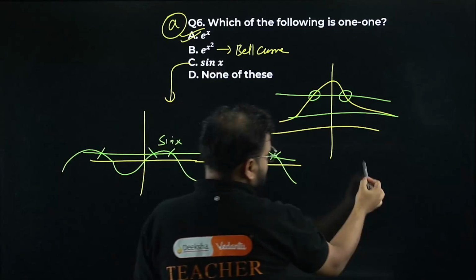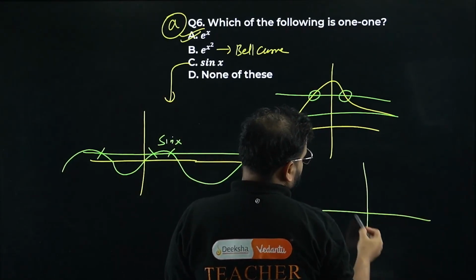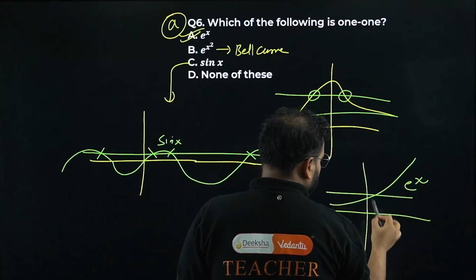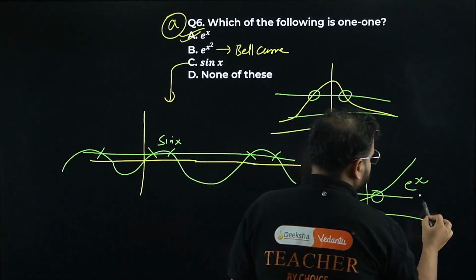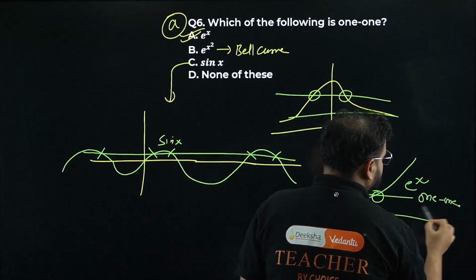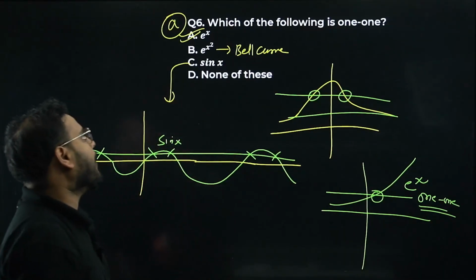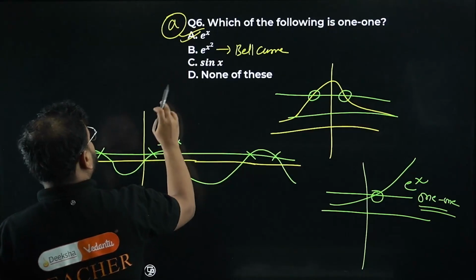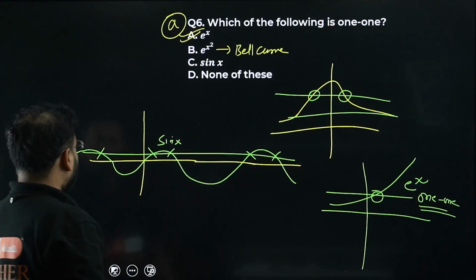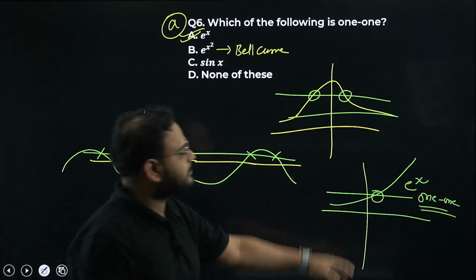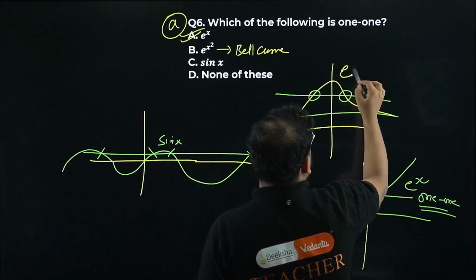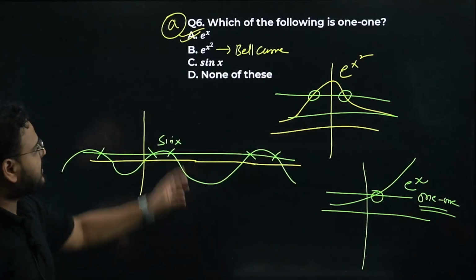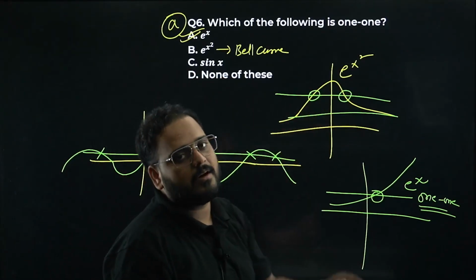Option A, if you check the exponential function, you'll have the function like this. This is your function e power x. Anywhere you draw a line, you get only one intersection. This is your one-one function. Answer is option A. Please check. I hope you have the clarity. Sin x, bell curve, and this is e power x square. Okay, clear? So these are standard curves. You have to remember these curves. This is the important one.